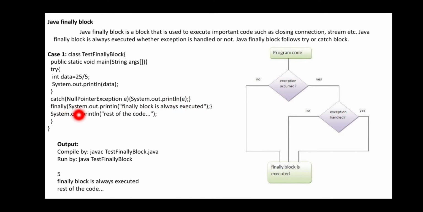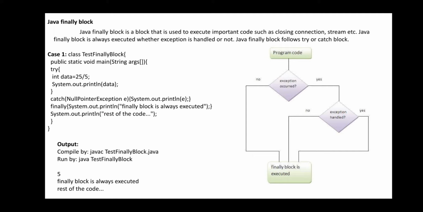Then it moves to the statement here. Because of that particular purpose only, finally is used. If any n number of statements are to be executed which are suppressed by defining with the try and catch statements, at that position you are going to define with these statements. So this is how we are going to use the null pointer exception.